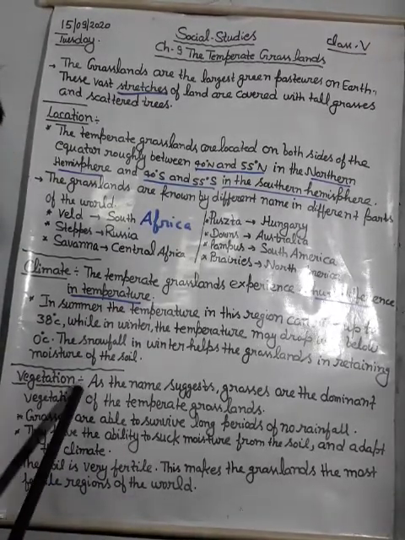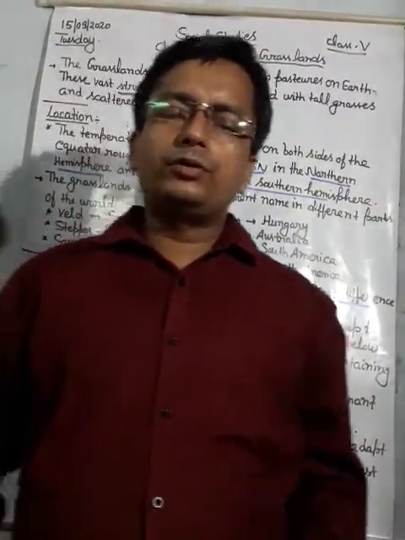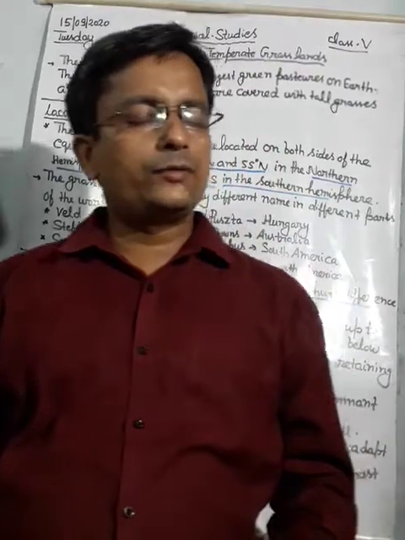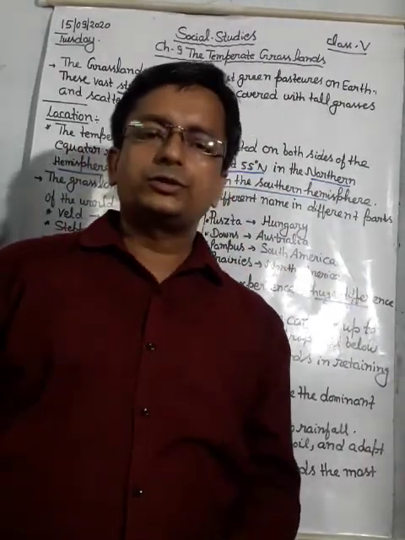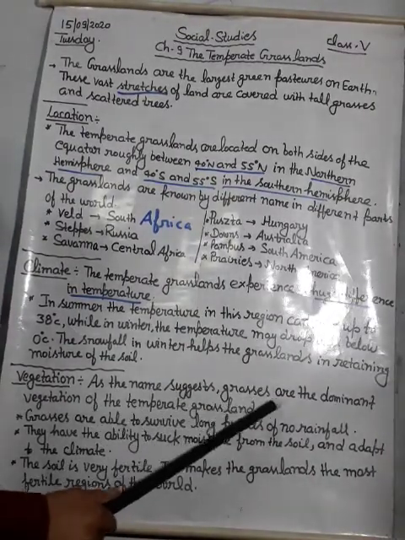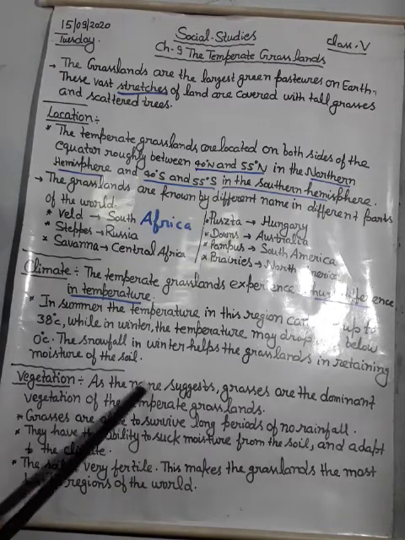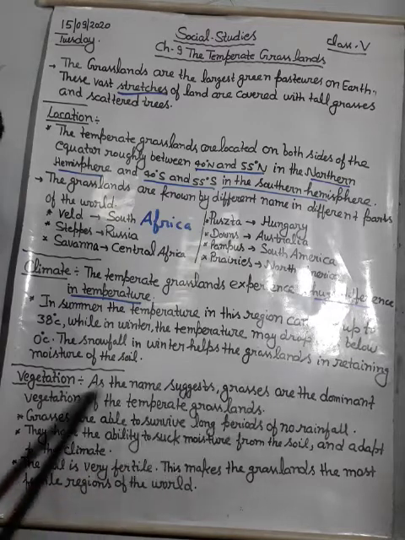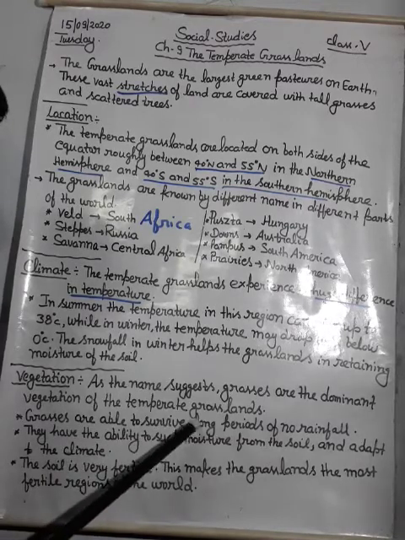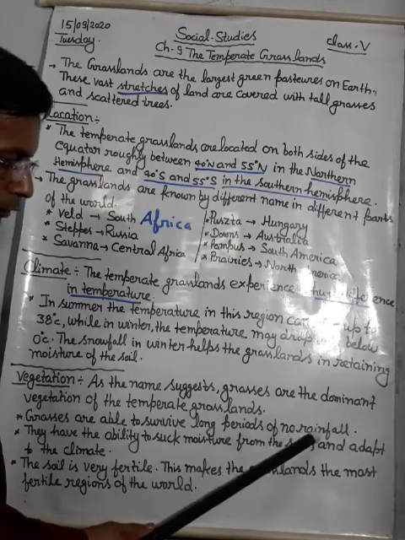And next is vegetation. As I told you, each and everything depends on the climatic condition of the particular region that we are studying, that we are living in and that we wish to go to. Vegetation, as the name suggests, grasses are the dominant vegetation of the temperate grasslands. Grasses are able to survive long periods of no rainfall.